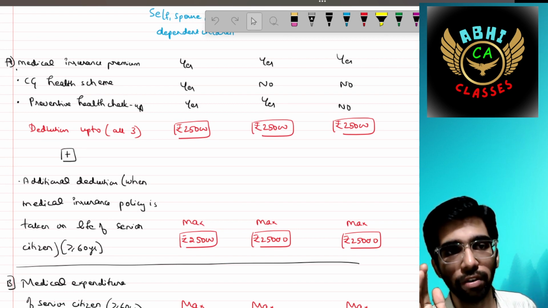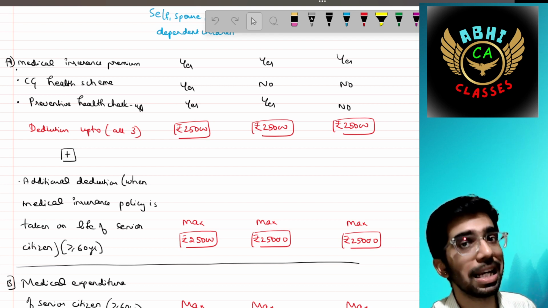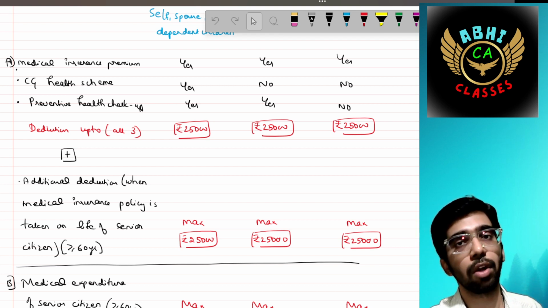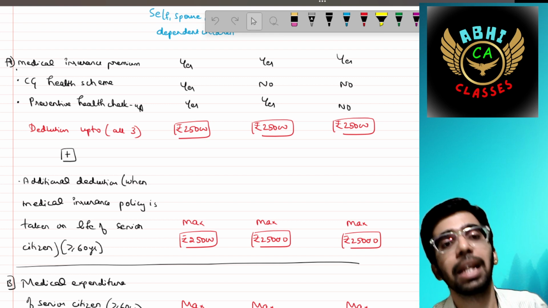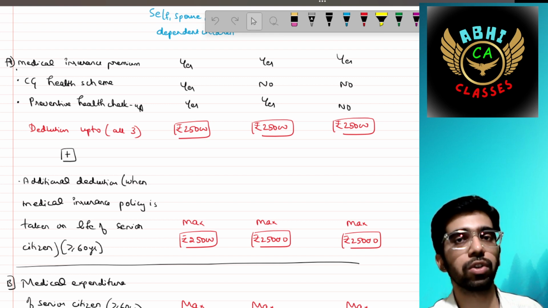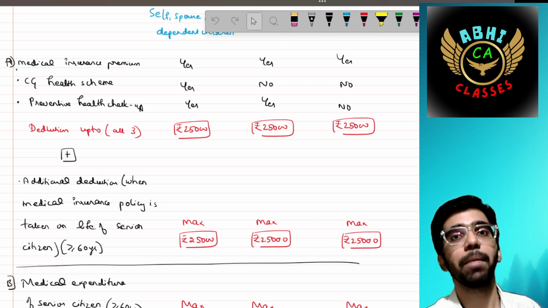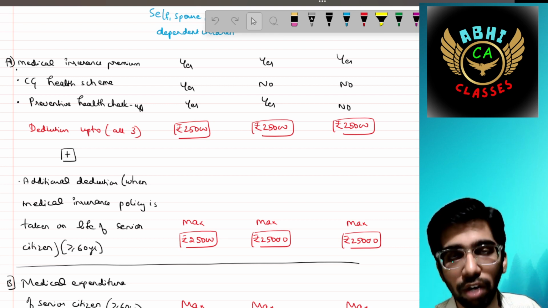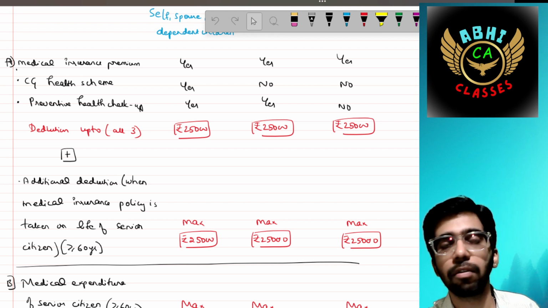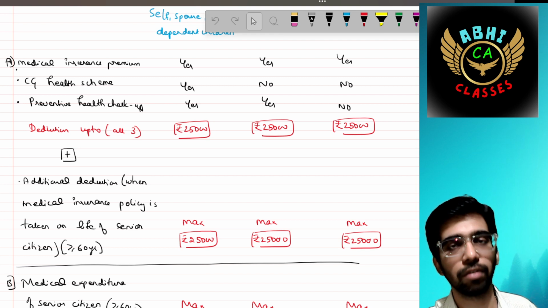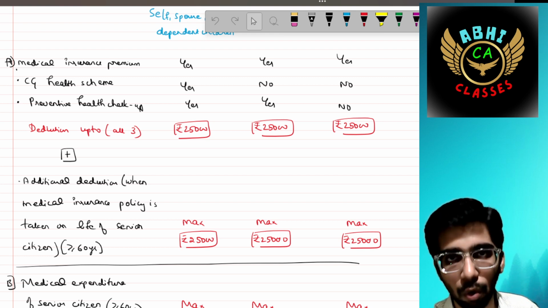You are a senior citizen. The additional 25,000 can be claimed here. In respect of your parents, also 25,000 can be claimed. In respect of HUF, also in respect of a senior member, you can claim an additional 25,000. That is, you can claim for your senior citizens up to 50,000.